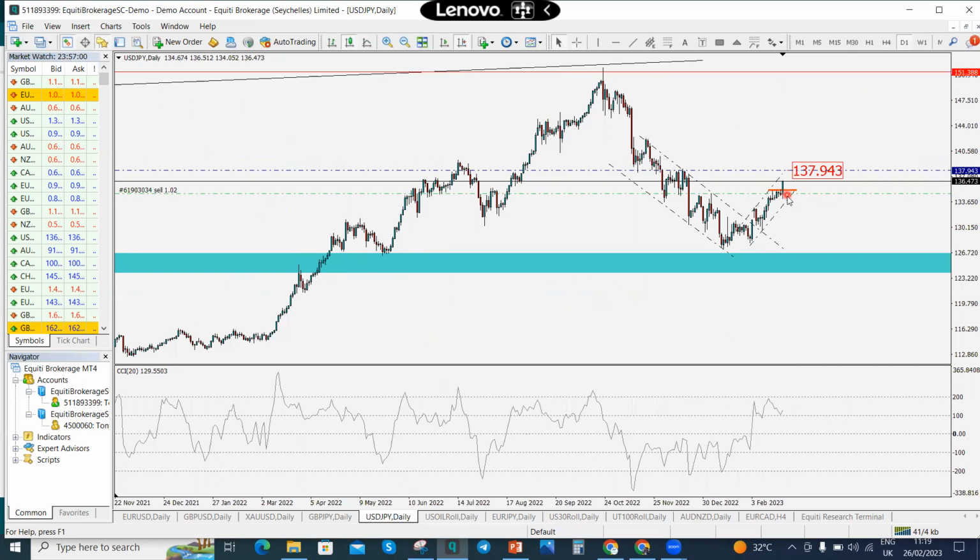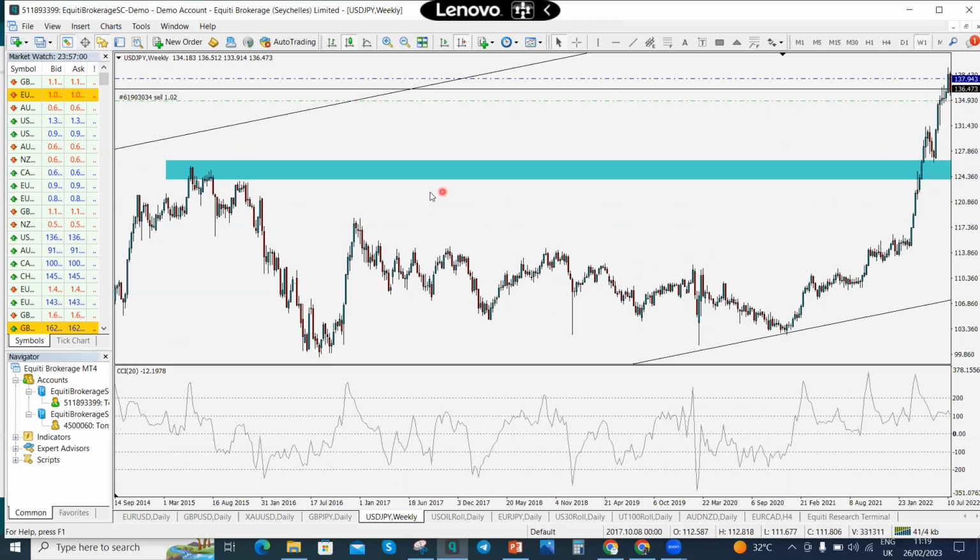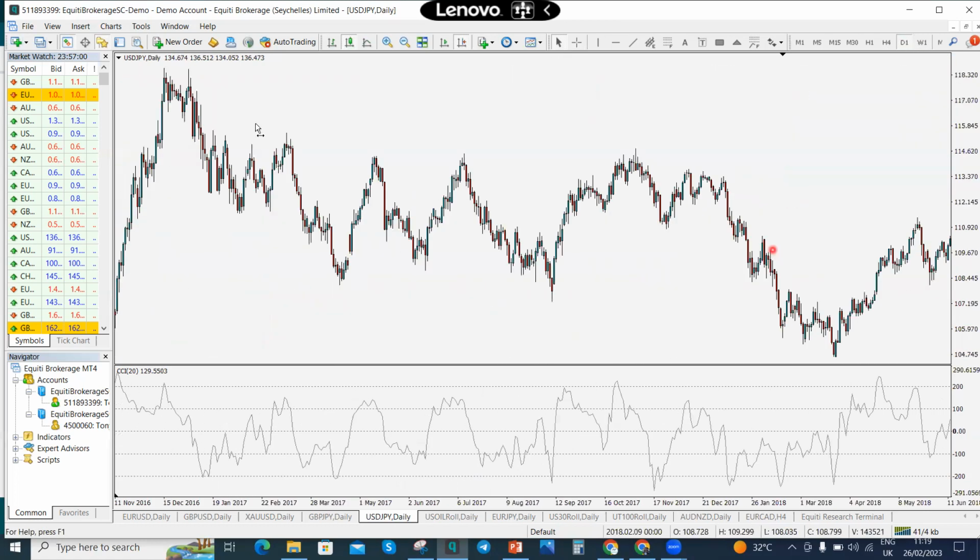I'll be looking out for USD JPY coming into 137.943 or around that zone. Now, why I'm choosing that zone is because of this. Let me quickly show you on the daily time frame. I'm choosing that zone.